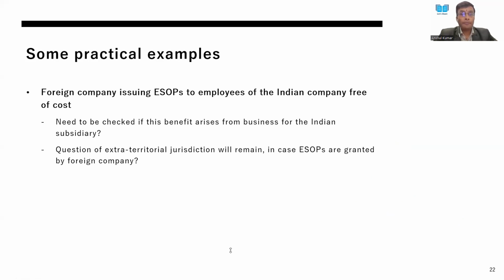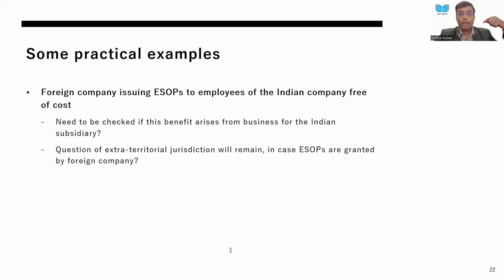Sure. So question 1 is from Pawan, which says it's given free trial subscription for some days. Is it covered under section 194R? Well, free trial subscription, it's a challenging one, but if it is subscription given to the ultimate consumer, then the question which you may need to ask is whether it is arising to that particular person from his business or not.